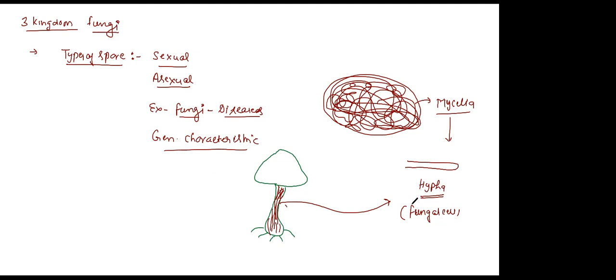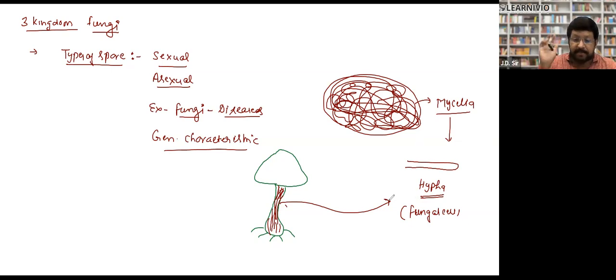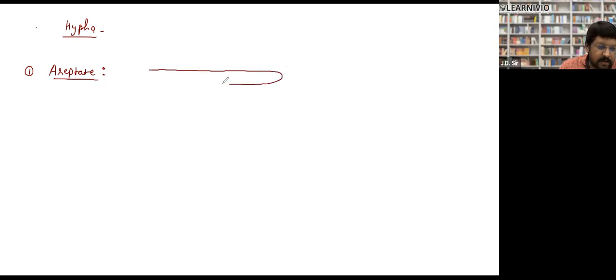Now the hypha may be of 3 types. Listen to me very carefully, and wherever you feel a problem, let me know. The first type of hypha is called aseptate. Aseptate hypha look like this: a thread-like or pipe-like structure.